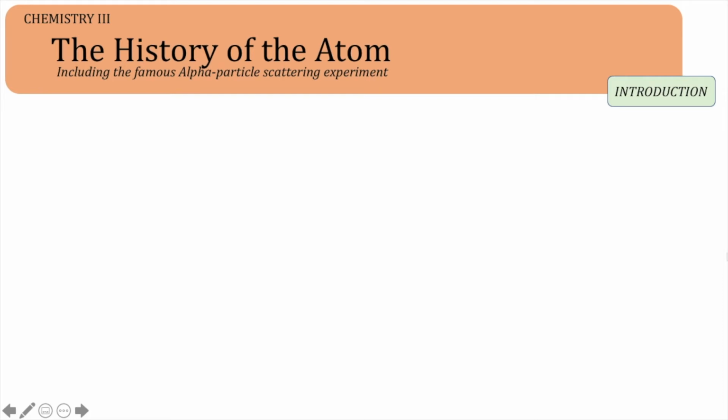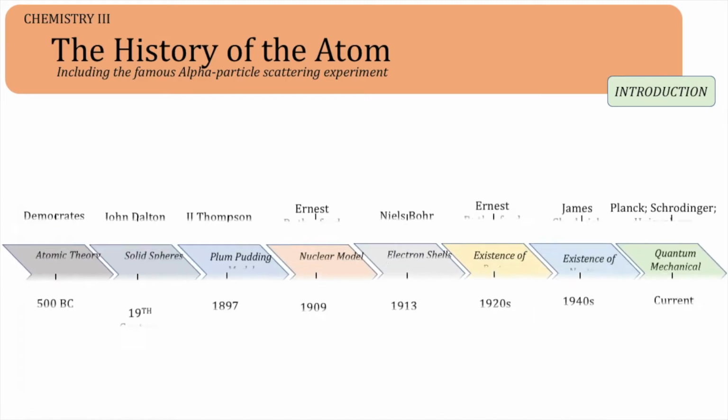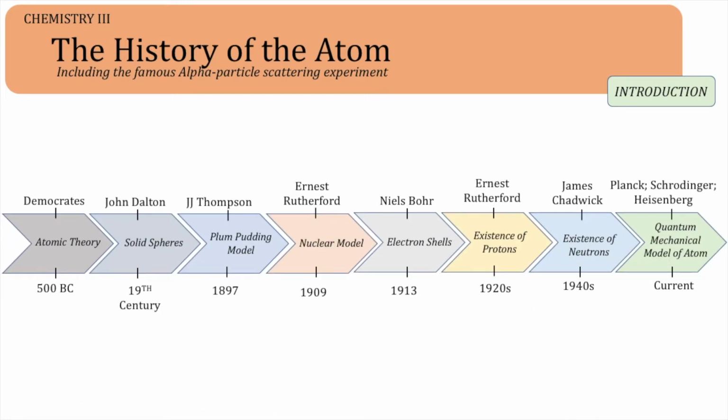In this video, we're going to be looking at how our understanding of what atoms are and how they're structured has changed over time. We'll consider several models of the atom that were proposed throughout history, and eventually we'll look at the currently accepted model of the atom, which we have to know for GCSE. We'll also briefly look at how this currently accepted model is evolving, and look at what our understanding of atoms may be like in the future.